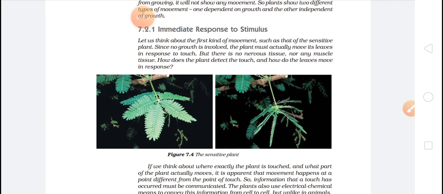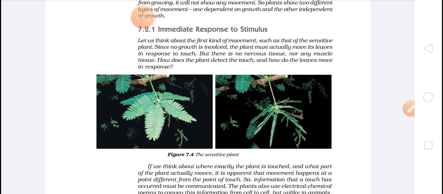Whenever we touch the leaves, it will curl itself. There is no growth, but still the leaf is showing some reaction. So we can say that here the plant is detecting the touch, and due to that the leaves are moving, they are responding.